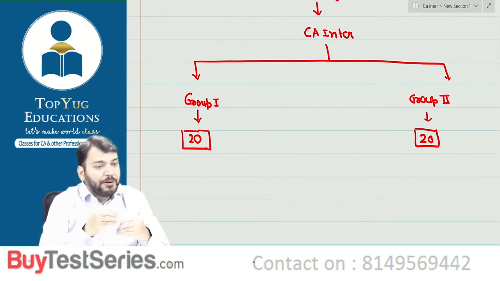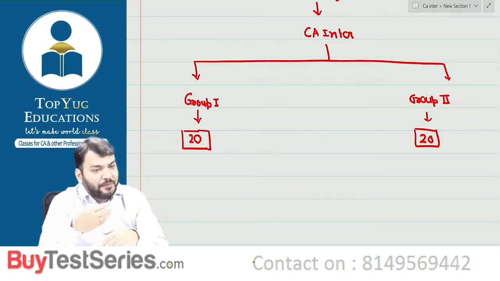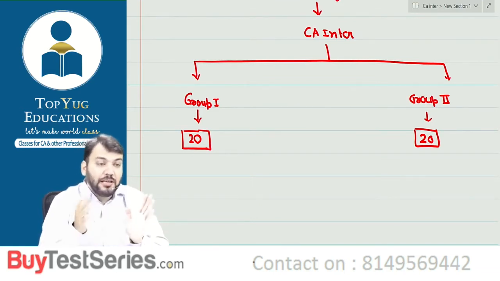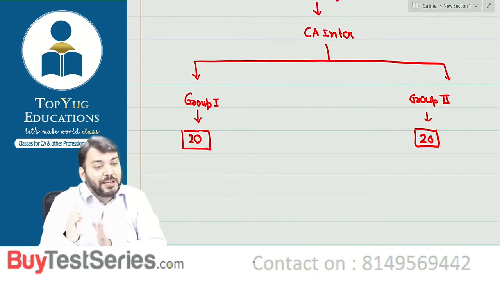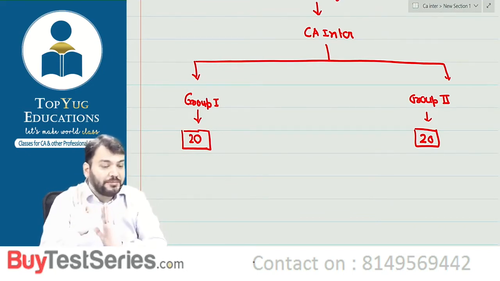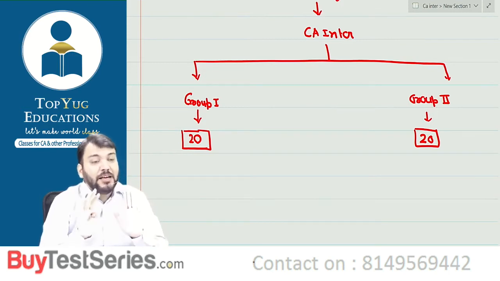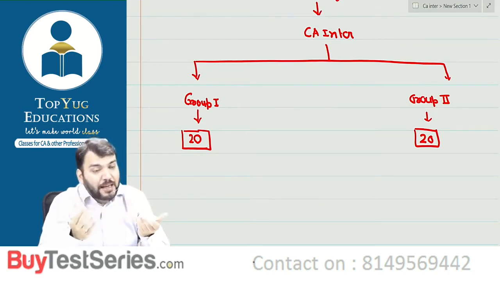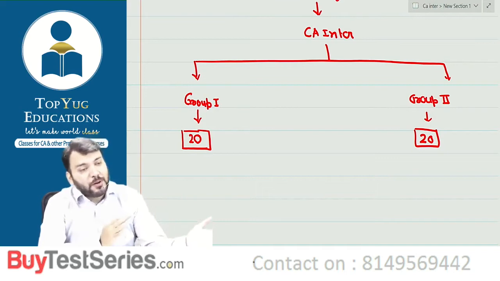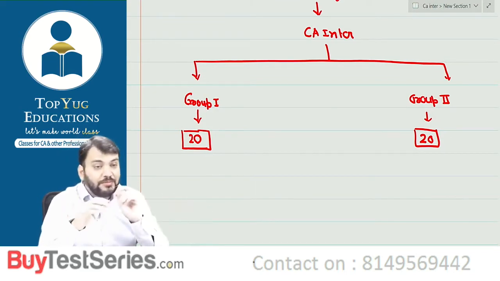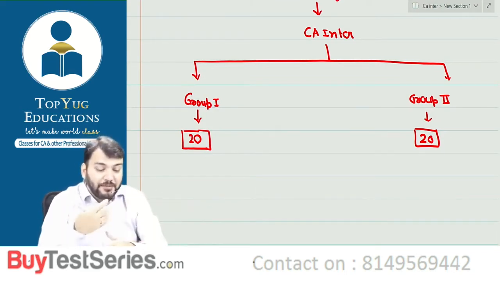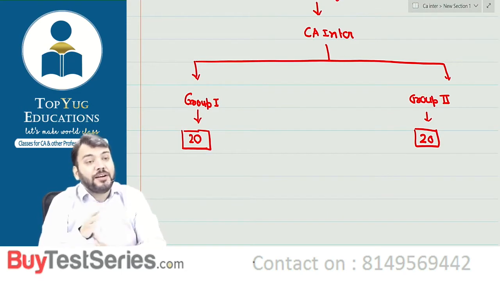And from my point of view, if you have done it very carefully, correct, with one revision also, you can easily score more than 35 in this, correct? Understood? So it is very important from the examination point of view. Not only from the examination point of view, it is very important for a chartered accountant.